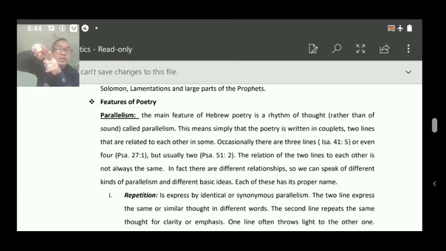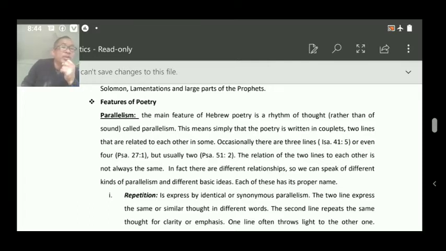Two lines that are related to each other in some way, but occasionally there are three lines in some poetry, like Isaiah 41 verse 5. We will see three lines there, or sometimes four, as in Psalm 27 verse 1. But occasionally two, Psalm 51 verse 2. You see there two lines going together.